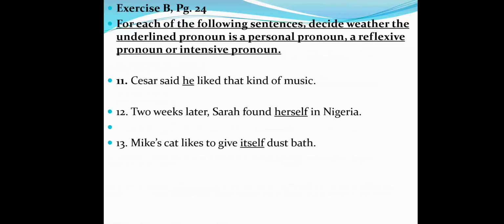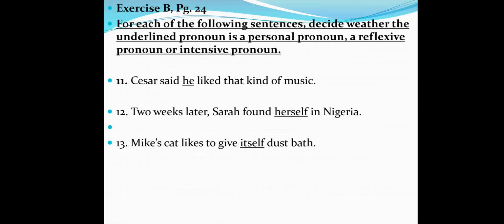Also, we have another exercise, exercise B on the same page. For each of the following sentences, decide whether the underlined pronoun is a personal pronoun, reflexive pronoun, or intensive pronoun. Sentence number 11. Cesar said he liked that kind of music. The pronoun he. Who can tell me, is that personal, reflexive, or intensive?